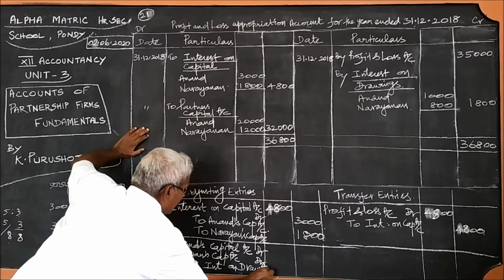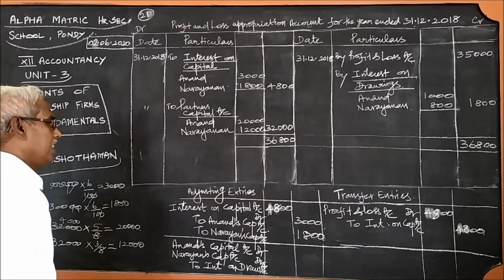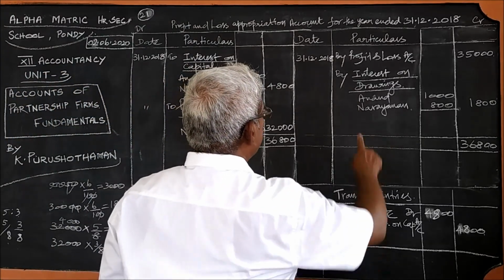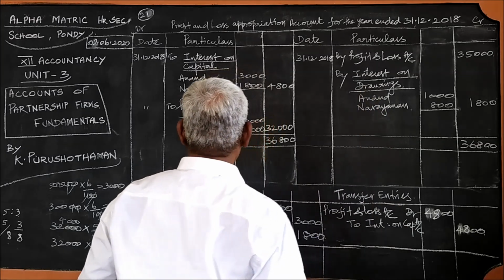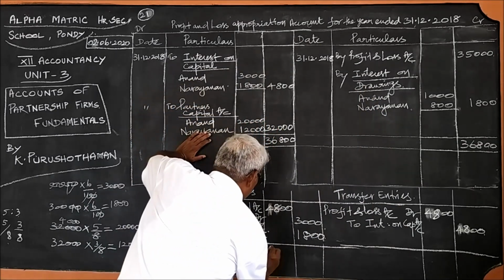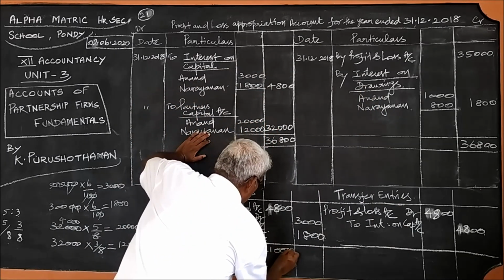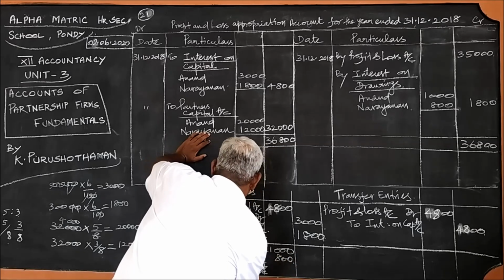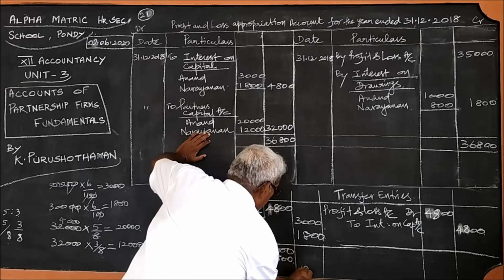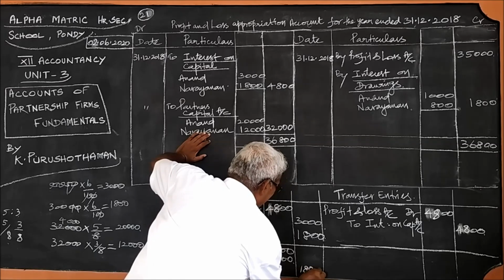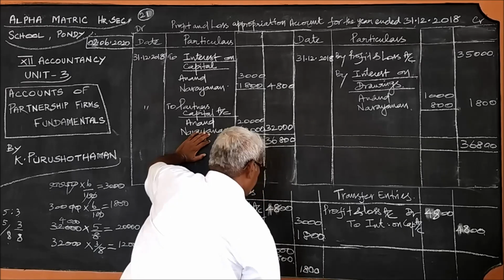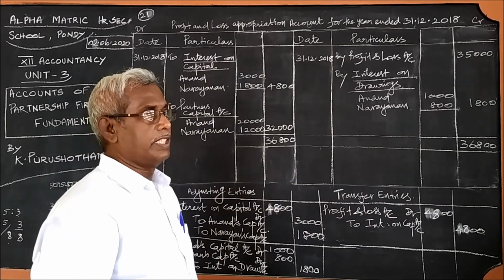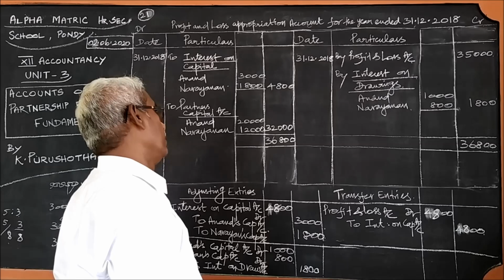Interest on drawings account. What is there? Interest on drawings, the amount we can find there is 1,800. So this is 1,000 rupees, and this one is 800 rupees. So on the whole, we can write 1,800. And this should be transferred to profit and loss account.